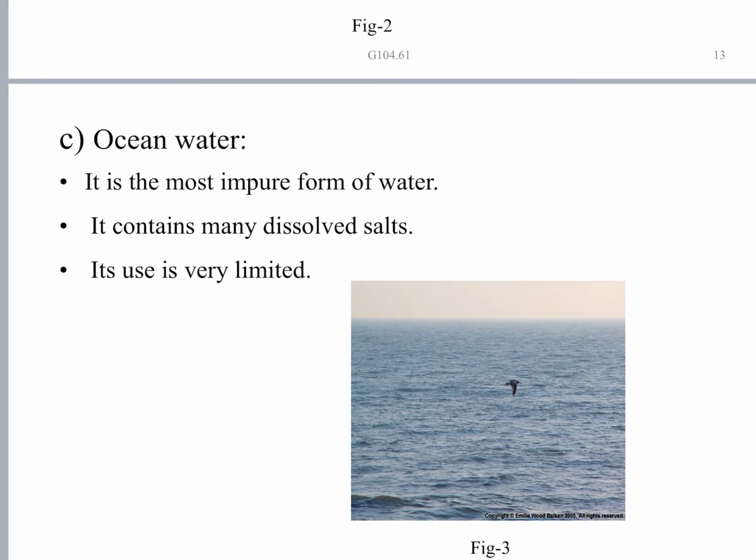Next, ocean water. This can also be called surface water. The ocean water is the most impure form of water because it's very salty. Dissolved salt content is very high in the ocean water. So it is of very limited use for us.